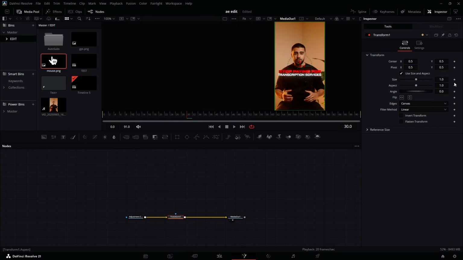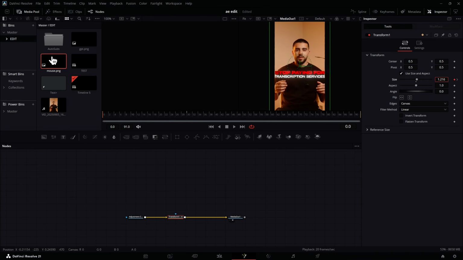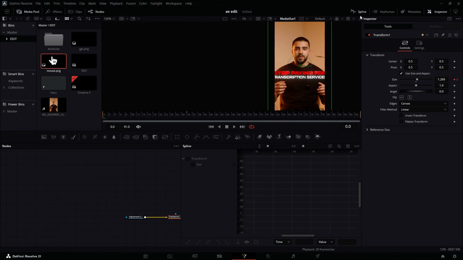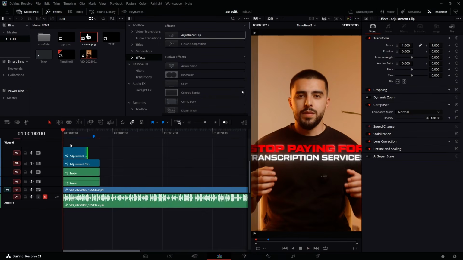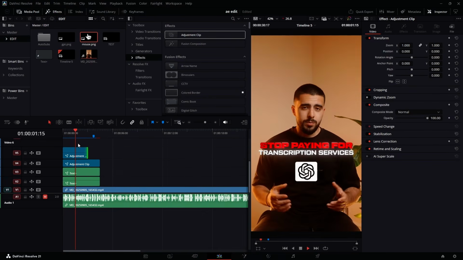So I'm going to add frame 30, keyframe the size, and go back, and we can zoom it in like so. Go to spline, select all, hit S, and you can move this to this side like this, something like this. Go to the settings and turn on motion blur. You can increase the shutter angle if you want, and let's go back. So if you play what you have done so far, this is what you end up with.